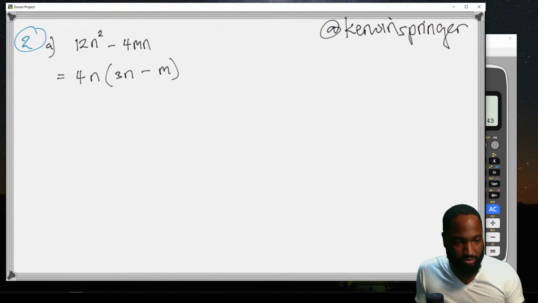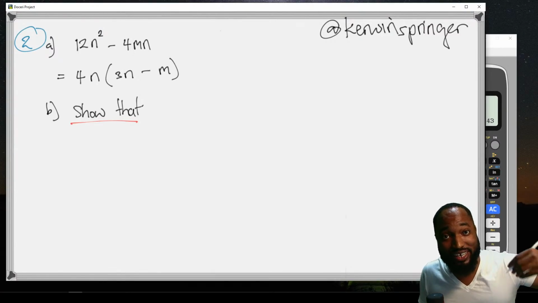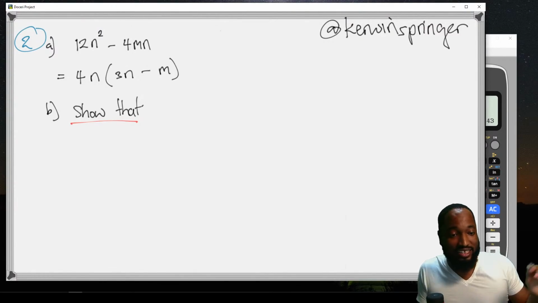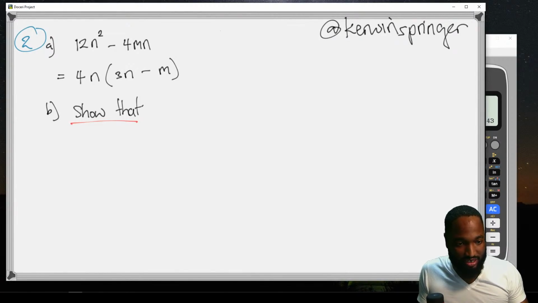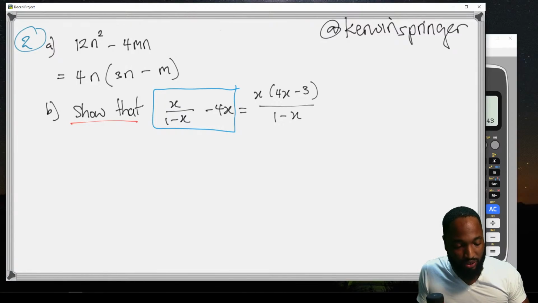Part B. And next, show that question. Anytime you see this word in the exam, if your level is mids in maths, anytime you see "show that", it's supposed to feel good because they're going to give you the answer and all you need to do is prove the answer. So they say show that this minus 4x is equal to x(4x minus 3) over (1 minus x). In other words, just get accustomed to the language here and what they mean.